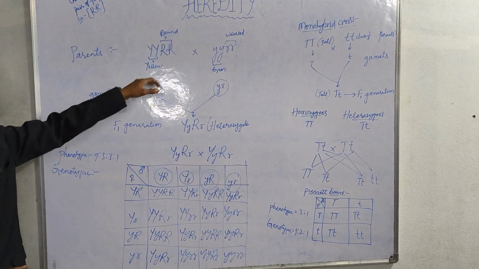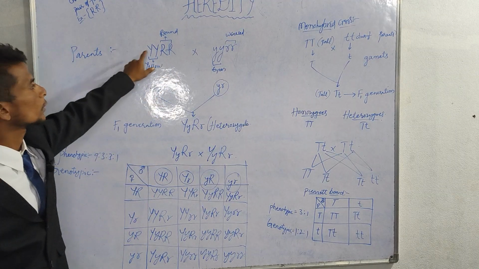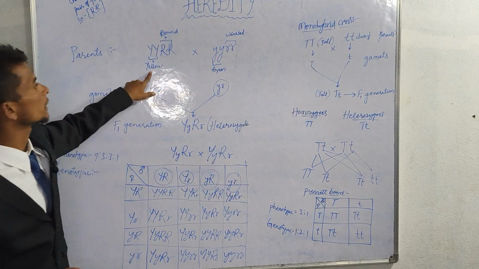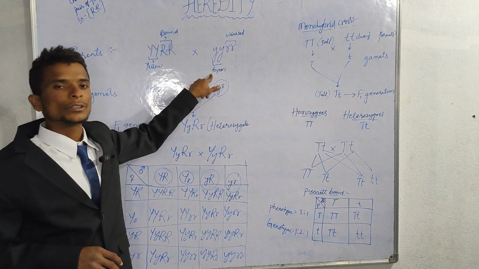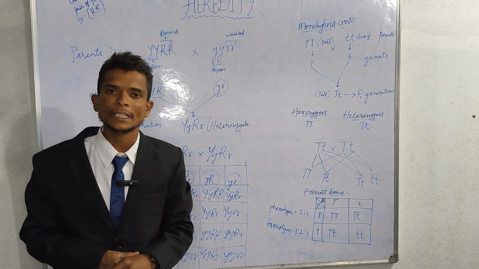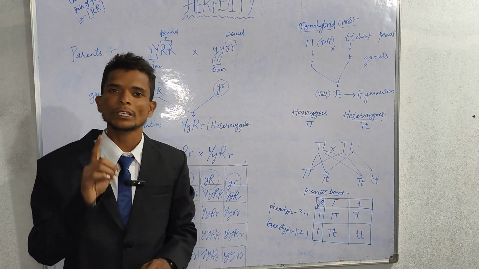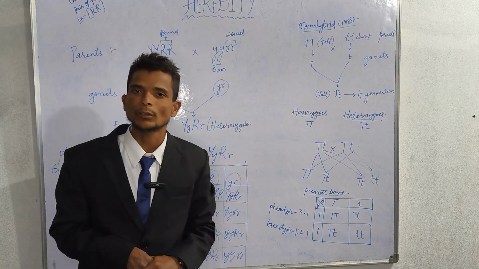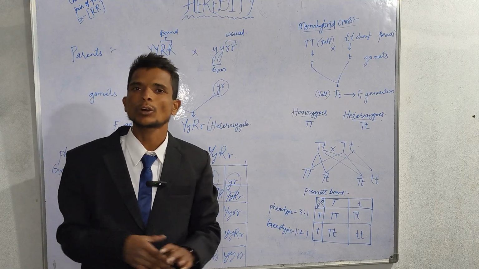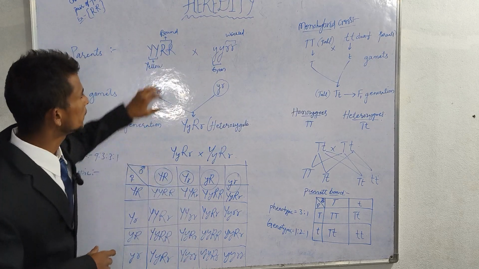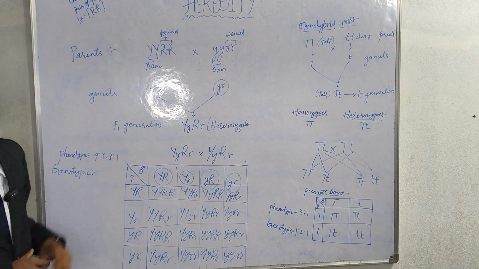When you see this dihybrid cross, you are taking two characteristics. See here, capital Y, small y, yellow and green. Yellow is dominant and green is recessive. To express the recessive character, two factors are required, and to express the dominant character, only one factor is required. We already know that. Here we are taking two characteristics.